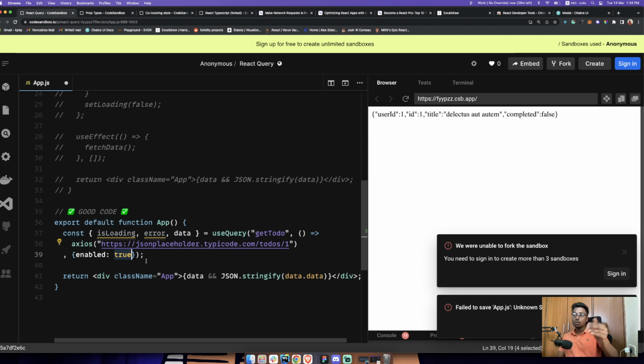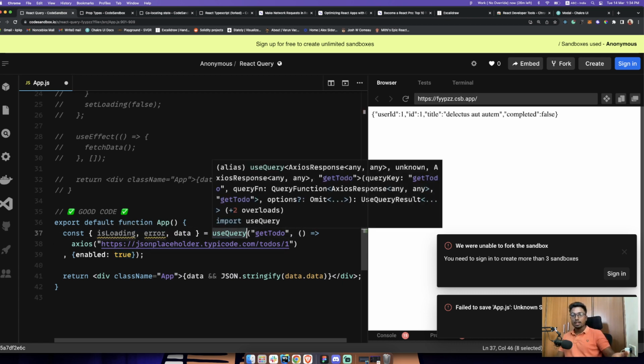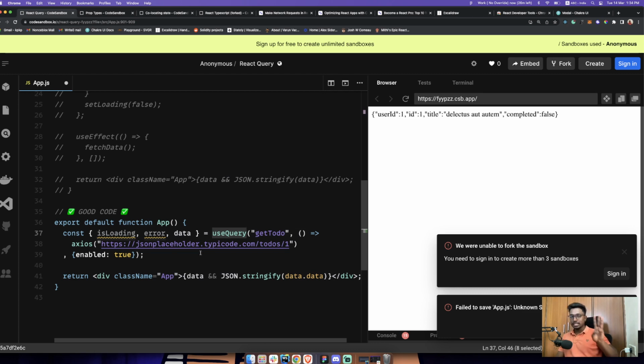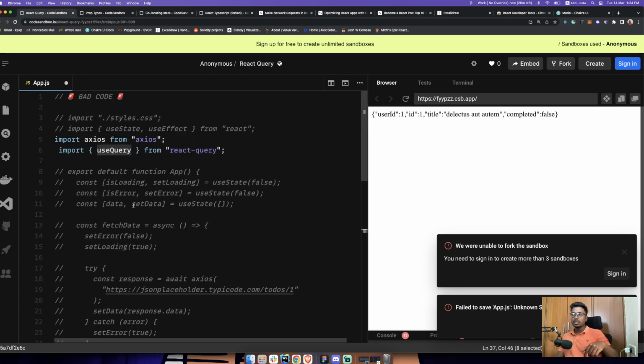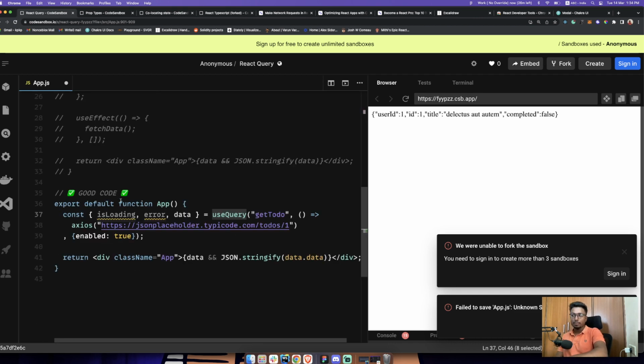And moreover, the best part here is you get retries. So let's say your API fails for some reason, React query will retry again. Okay, and it will retry 3 times, and then it will fail. But here you won't get that, right? It's just direct fetch. But here, not only will it retry, but it will also cache it. So let's say you make an API call again. In React, the weird thing is sometimes your component might re-render again, causing this API call to be made again, right? In that case, this won't actually hit the server. It will actually get the cached data. This will save you a lot of things in React.